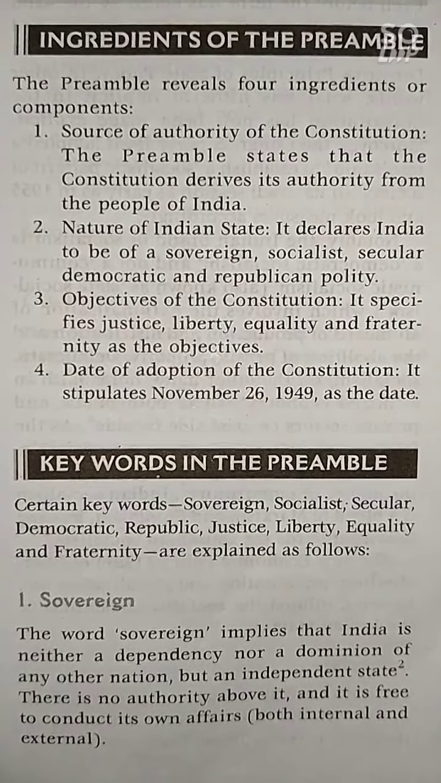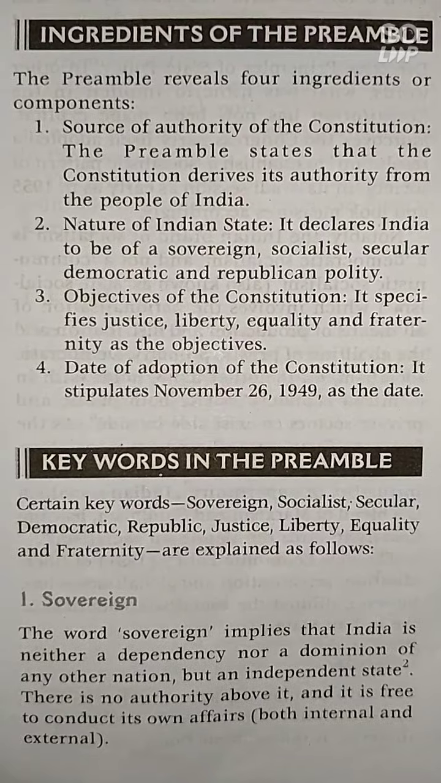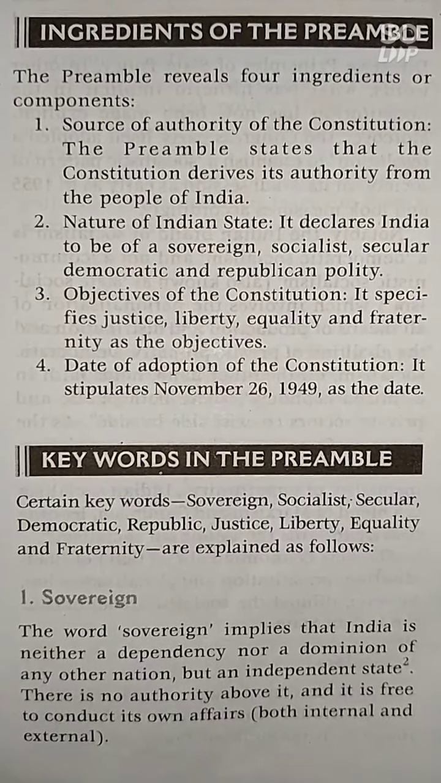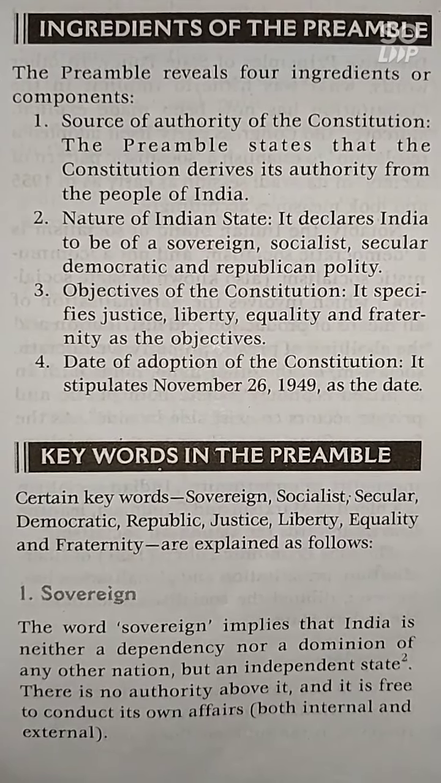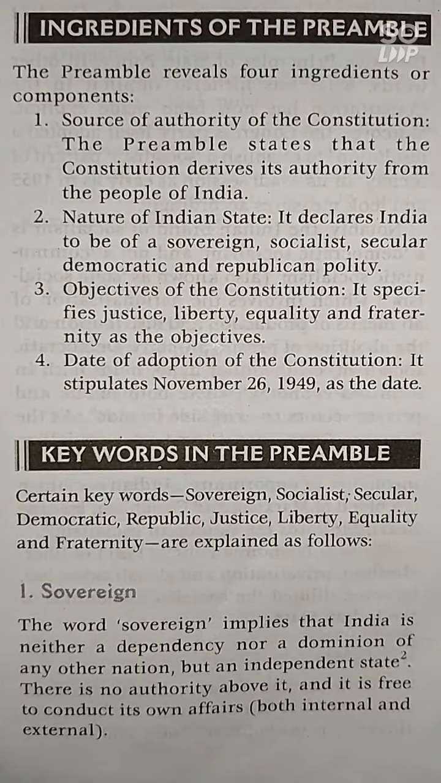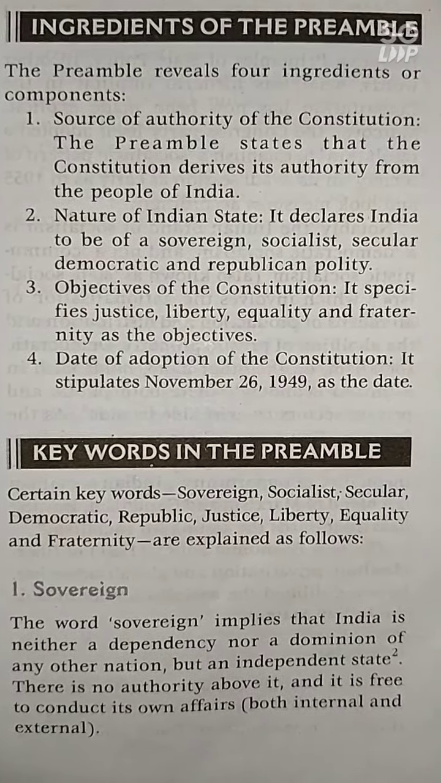And the third one is objectives of the constitution. It specifies justice, liberty, equality, and fraternity as objectives. Then, date of adoption of the constitution. It stipulates November 26, 1949 as the date.